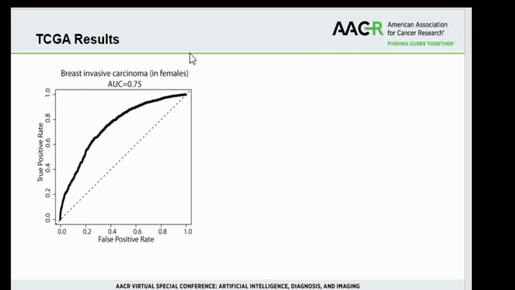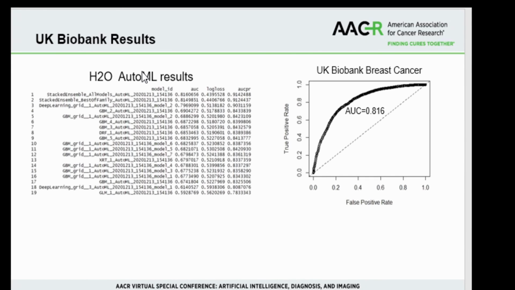Here are our results from the TCGA. You can see the ROC curve here. We ended up with an AUC of about 0.75. And our results from the UK Biobank dataset. Here we had a slightly higher AUC of 0.81.